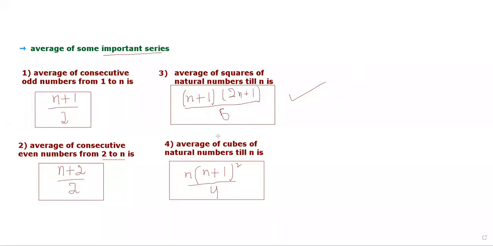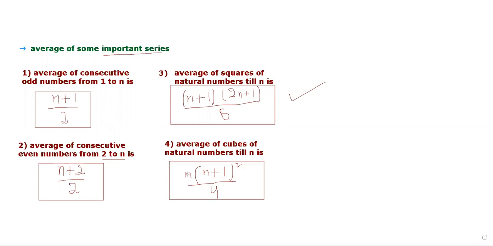So friends, here is the formula for calculating the average of the cubes of the natural numbers. That is n into n plus 1 whole square divided by 4. Here n represents the last number of our series till which we want to calculate.